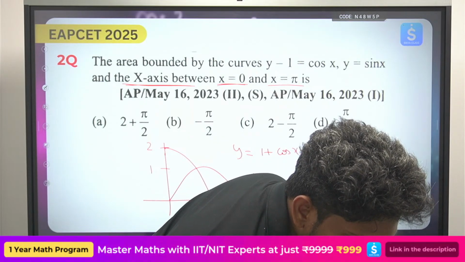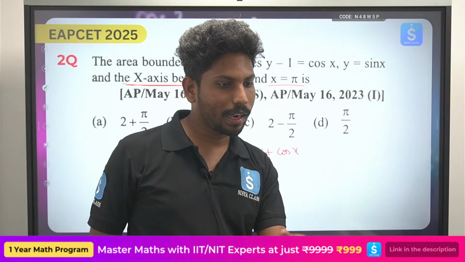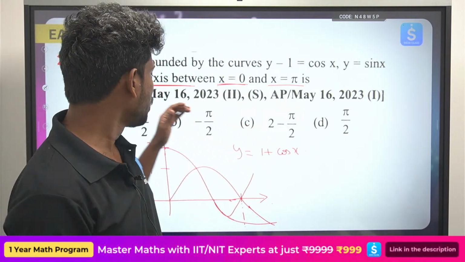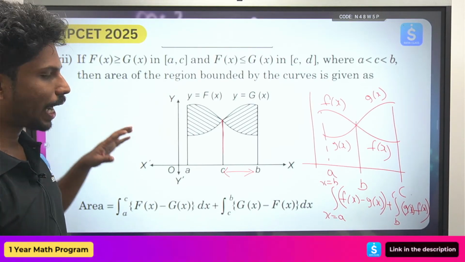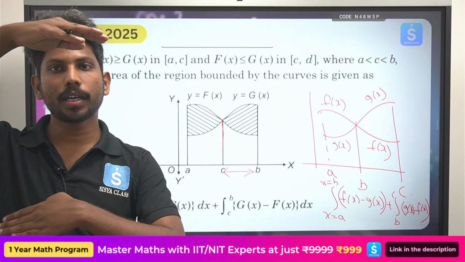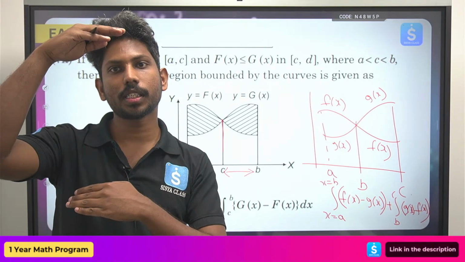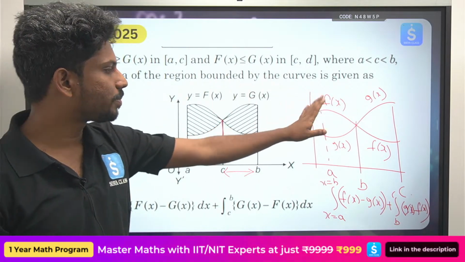Sir, concept please, concept sir. Okay, I have already explained the concepts just before this, look at it once again. I'll explain in 2 minutes. Ultimately, the whole area under the curves is given by the upper curve minus lower curve. It is always upper curve minus lower curve, right? So the whole concept is driven by this.